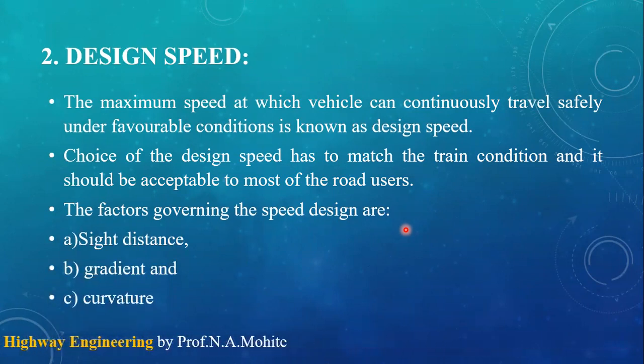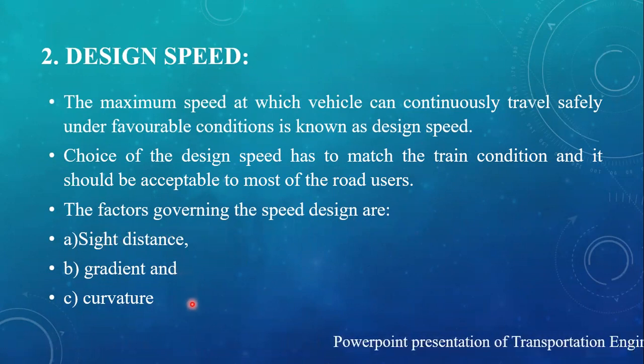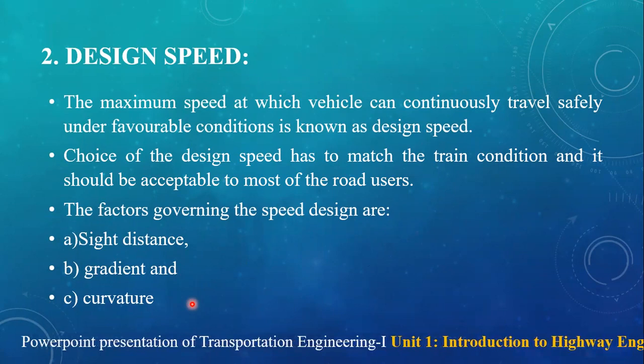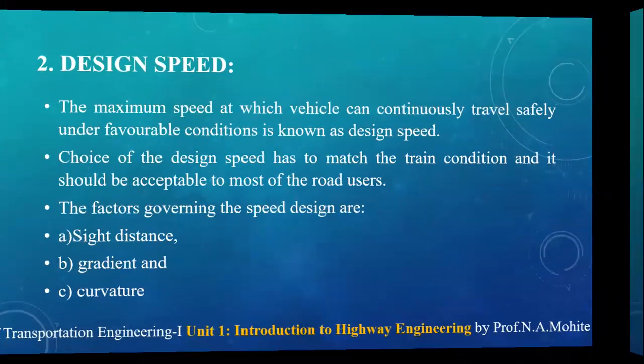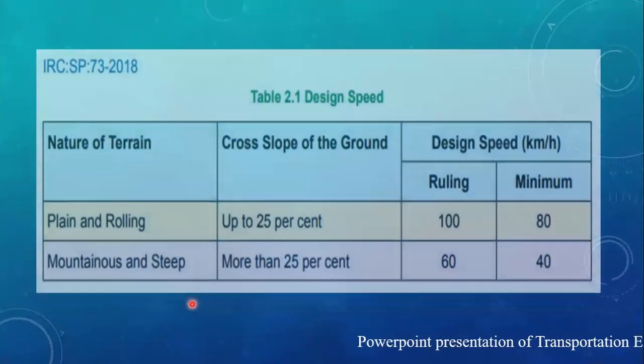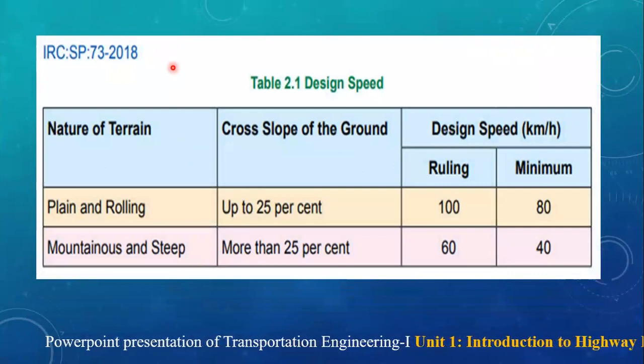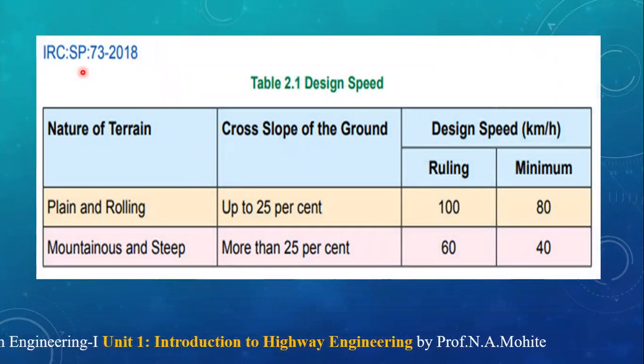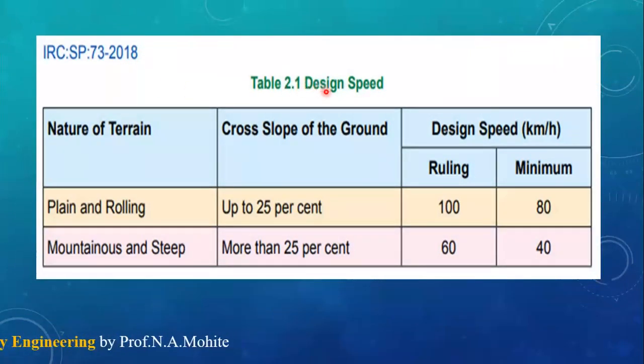Unless you decide the factors, that is sight distance, gradient, and curvature, you cannot go further to decide at what speed the car, or whatever vehicle you are going to drive, should be driven. As per IRC Special Publication 73, 2018, they have provided a table of design speed.